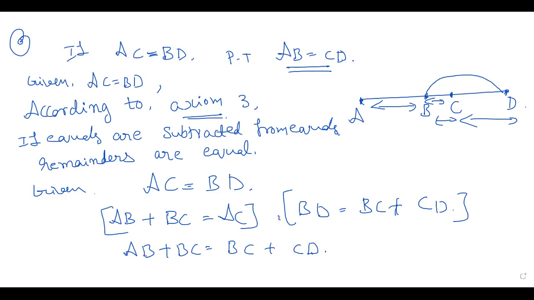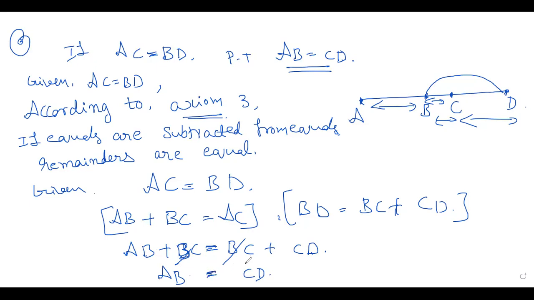Okay, children. Now we are going to subtract. See, what is happening here? So you know to cancel, no? BC is on the left hand side and BC is on the right hand side. So you can cancel directly, no problem. BC and BC get cancelled. Then AB is equal to CD. You can write directly, or for subtraction, you can bring it to the left hand side, minus BC, BC minus BC cancels. AB is equal to CD.